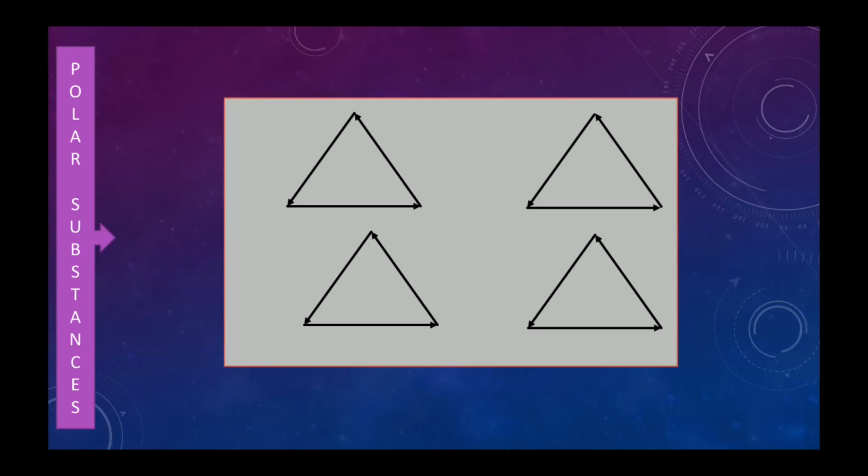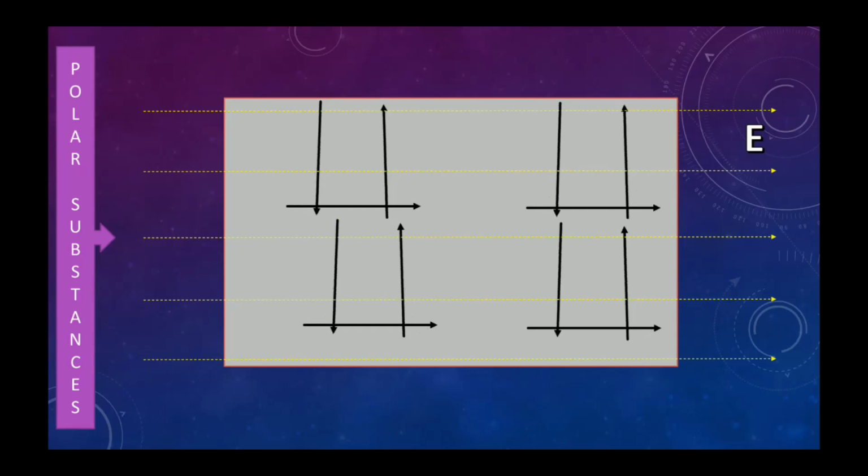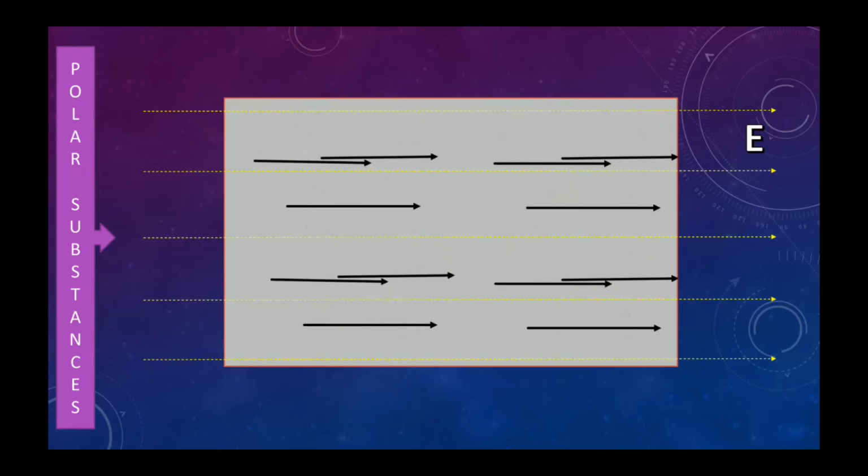Now, when there is no external electric field, all these polar molecules are arranged in such a way that the net dipole moment is 0. But if we have an electric field, just previously we have seen that when we place a dipole in the region of an electric field, it experiences some torque. So when an electric field is there, they experience some torque and get aligned in the direction of the electric field.